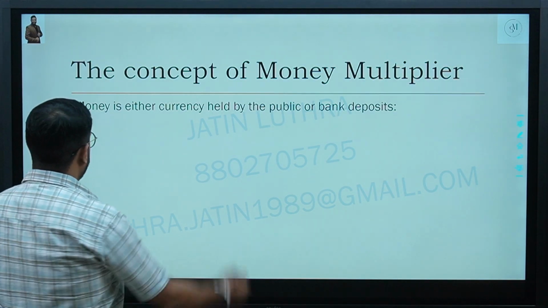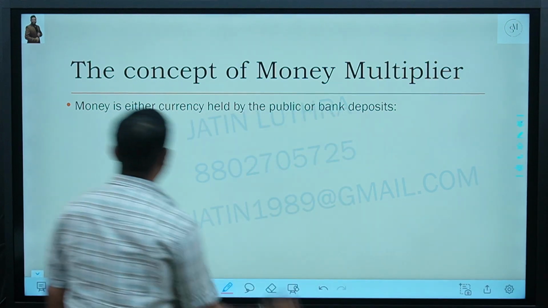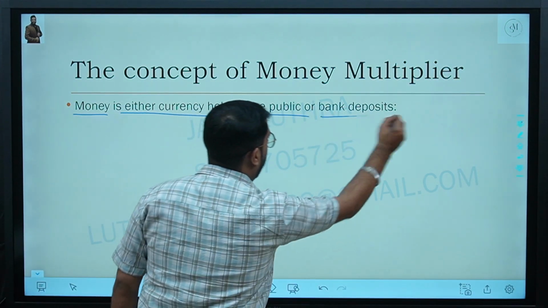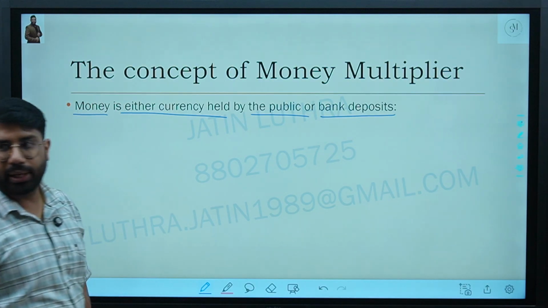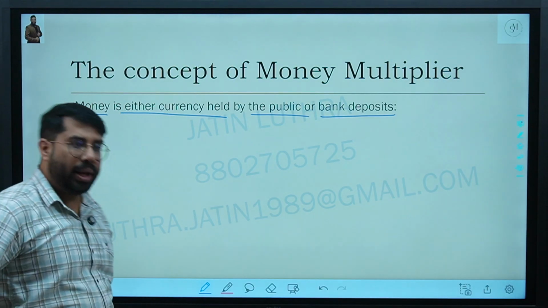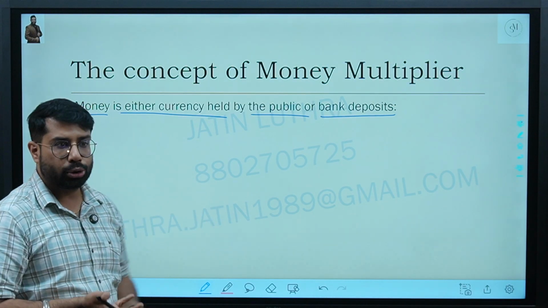So it says money is either currency held by the public or bank deposits. What is money? Money which is there with the public, money which is there with the bank. Total will be the total money. Yes or no?